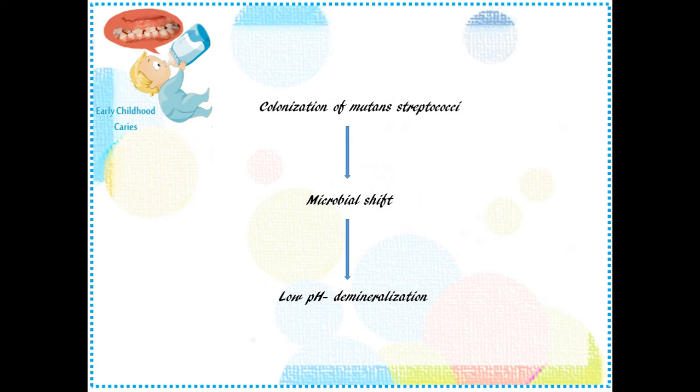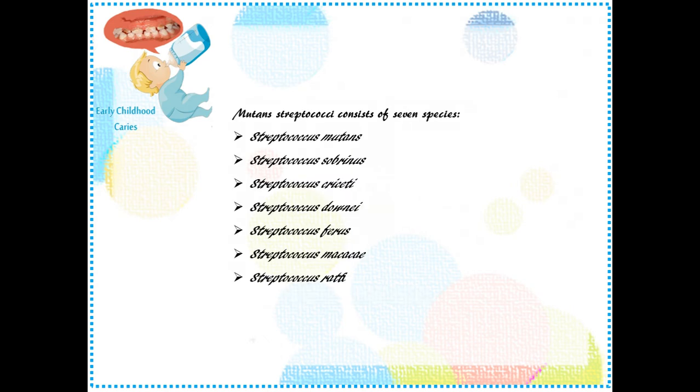And I have told you that Streptococcus mutans and Streptococcus sobrinus are few species that are considered under mutant streptococcus. In a few textbooks you might have come across the word mutant streptococci, and most students will think that mutant streptococcus is the same as Streptococcus mutans, but the textbook people have committed a mistake and printed mutans at the start. But it's not like that. Mutant streptococci is actually a group of bacteria.